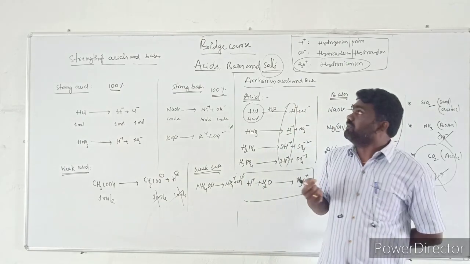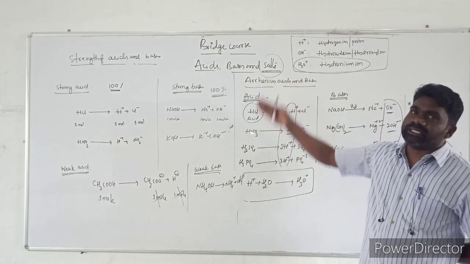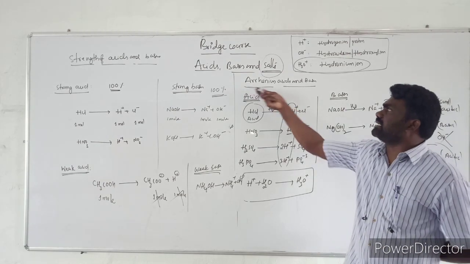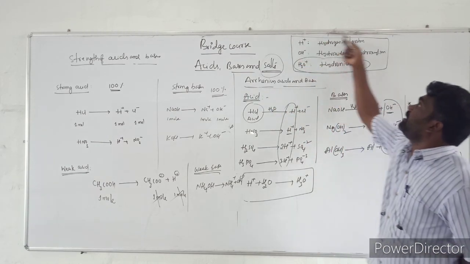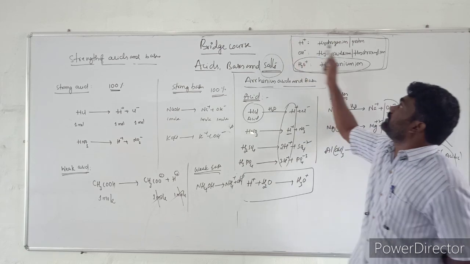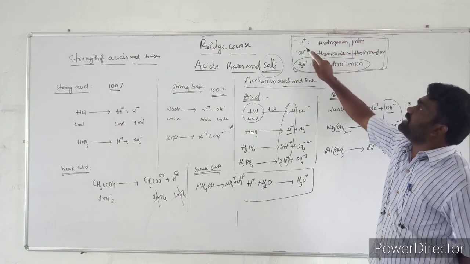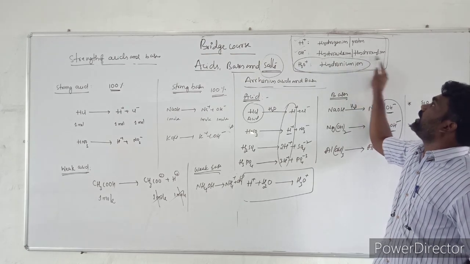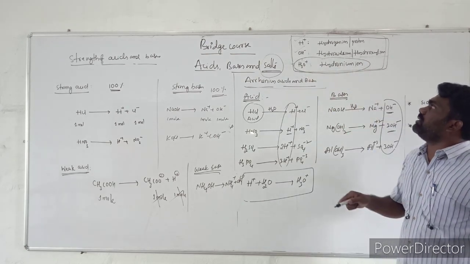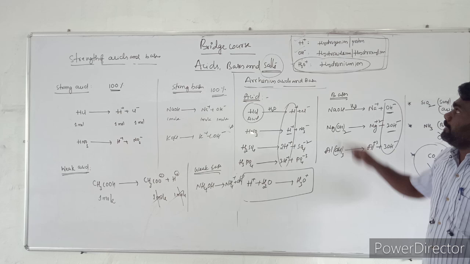And we define the acid and bases by taking the concept of Arrhenius acid base theory by taking these three points. H plus is called hydrogen ion, proton. OH minus is called hydroxyl ion. H3O plus ion is called hydronium ion.